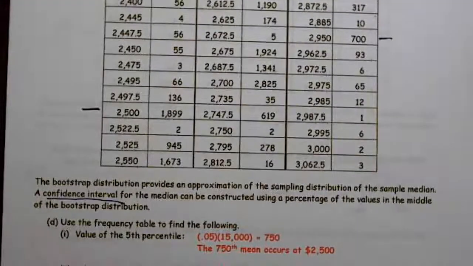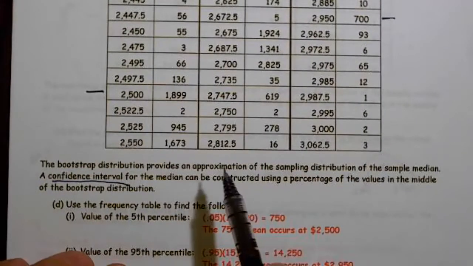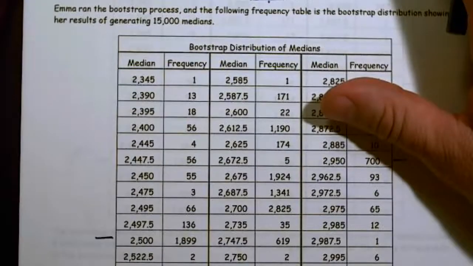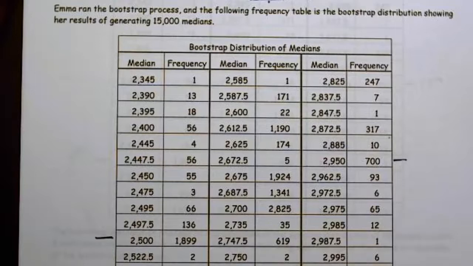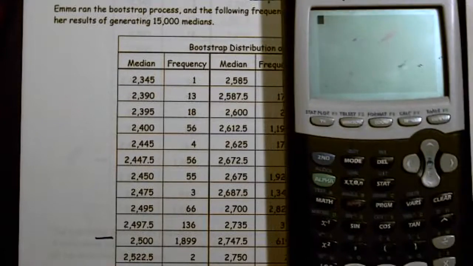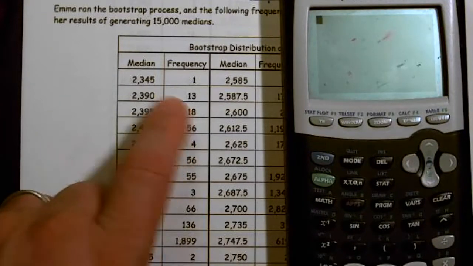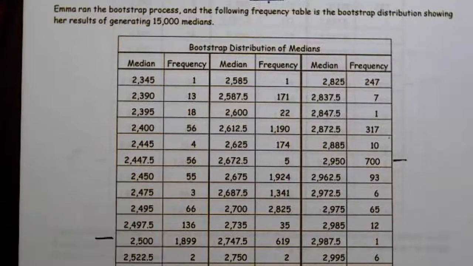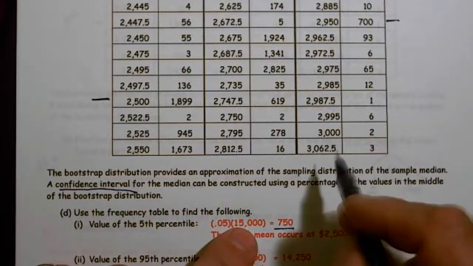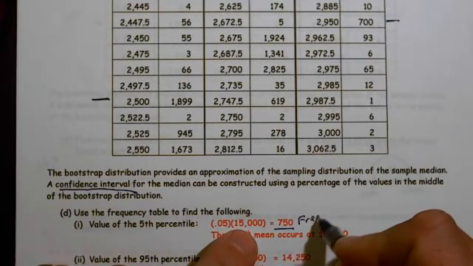And it says, part D has 2 parts. Use the frequency table to find the following: the value of the 5th percentile and the value of the 95th percentile. Well, remember, percentiles work going from left to right. So in this case, the very first thing I want to do is find the 5th percentile. While this is a little bit tedious, this definitely can be done. We can take your calculator. First off, we find 5% of 15,000. So this will be at the frequency of 750. So we're looking at the frequency of 750.